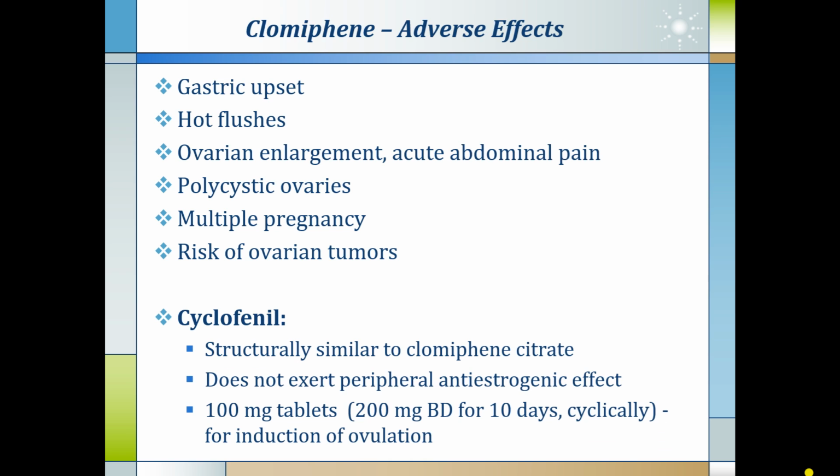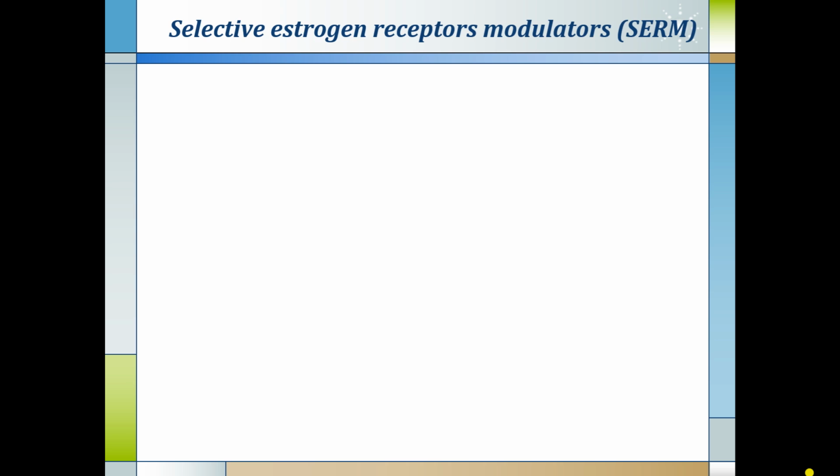Another similar drug is cyclofenil, which is structurally similar to clomiphene citrate, does not exert peripheral anti-estrogenic effect. 100 mg tablets, 200 mg twice a day for 10 days cyclically can be used for induction of ovulation. But clomiphene citrate is the main drug for induction of ovulation, which is nowadays a very essential component of the IVF treatment.